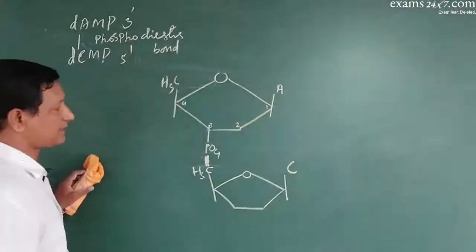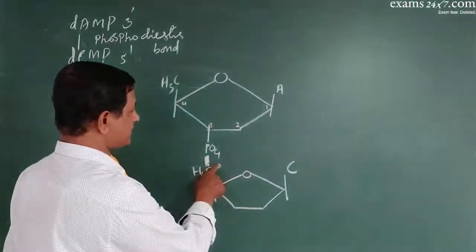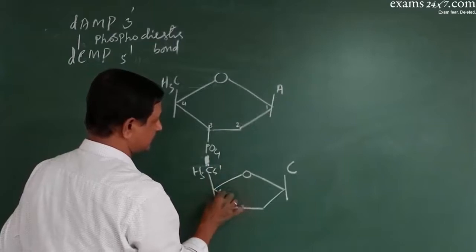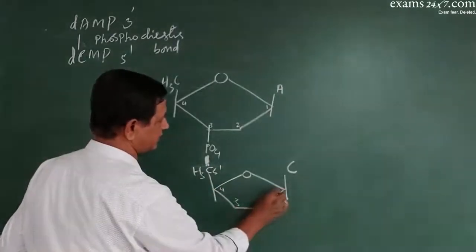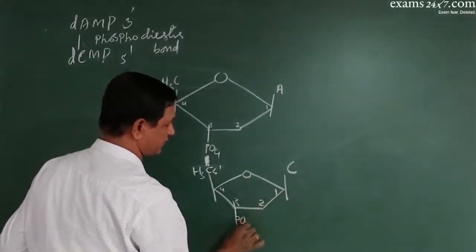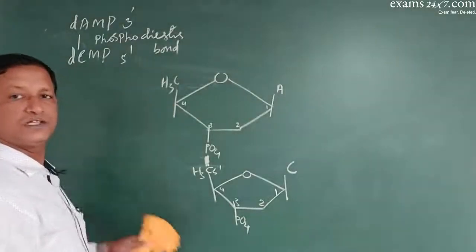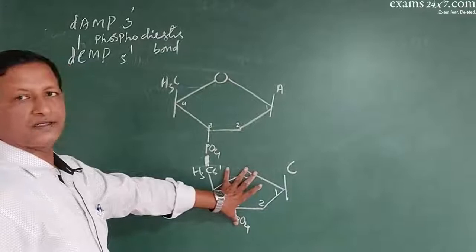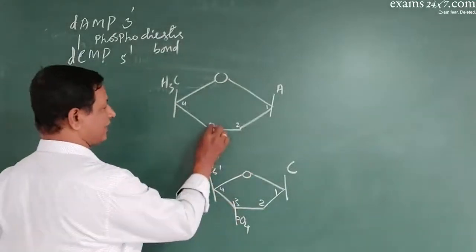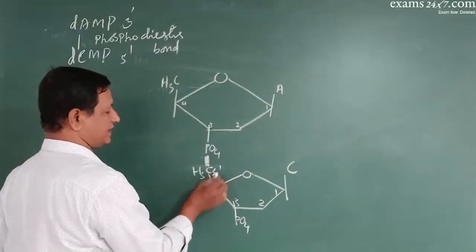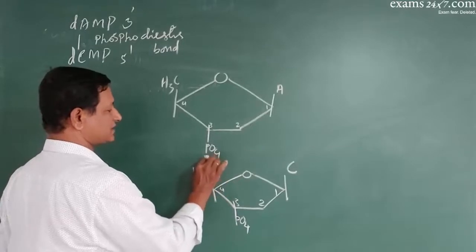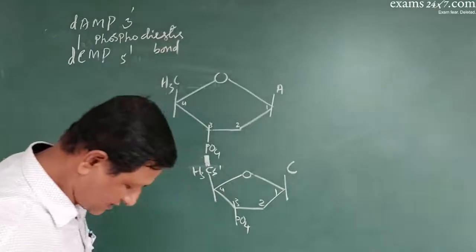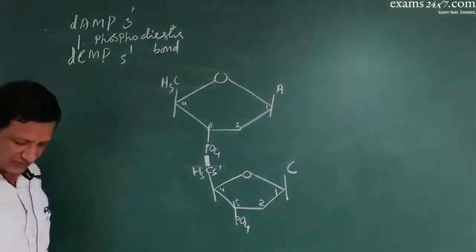This is fifth, fourth, third, second, first. Here again there is a phosphate molecule. This is one nucleotide and this is another nucleotide, combined together from the 3' to the 5' end with the help of a phosphodiester bond. This is very, very important. Thus, a nucleotide strand will be produced.